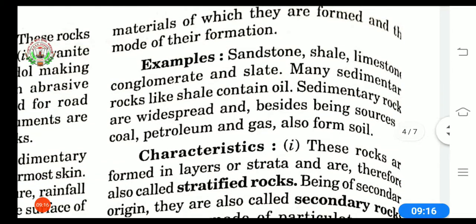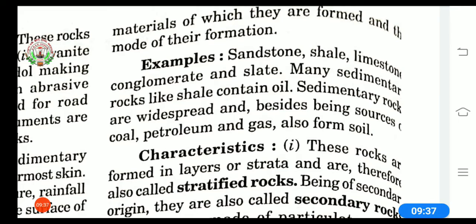Now some examples of sedimentary rocks are sandstone, shale, limestone, conglomerate and slate. These sedimentary rocks like shale contain oil. Sedimentary rocks are widespread. It means spread among a large area.